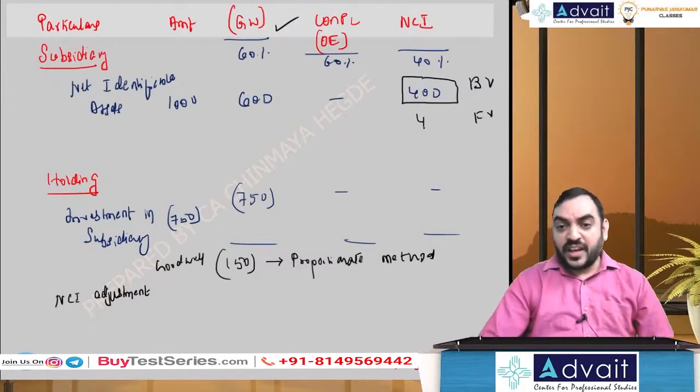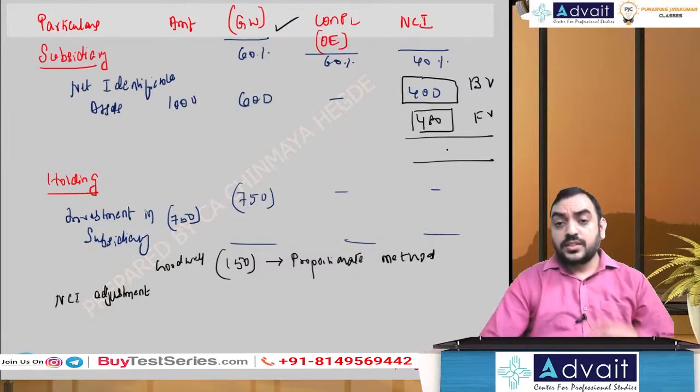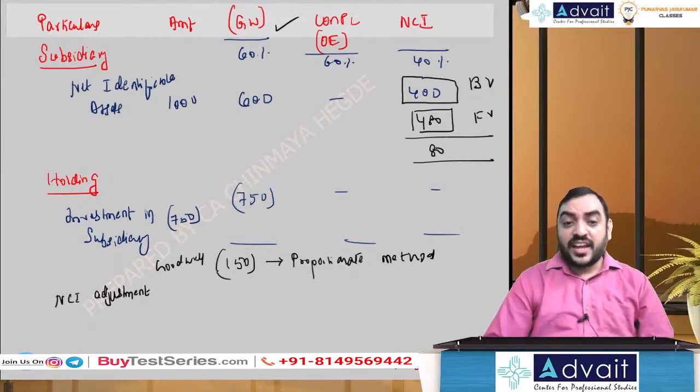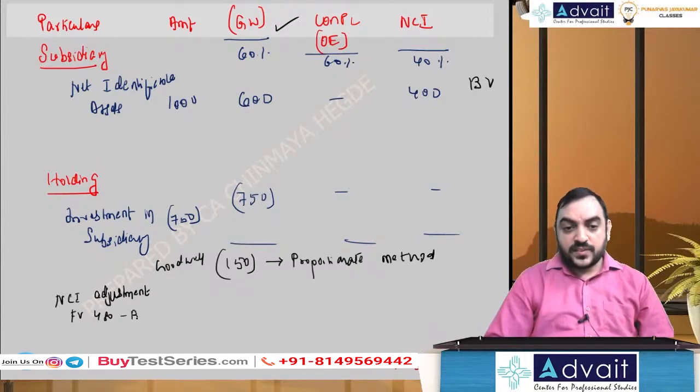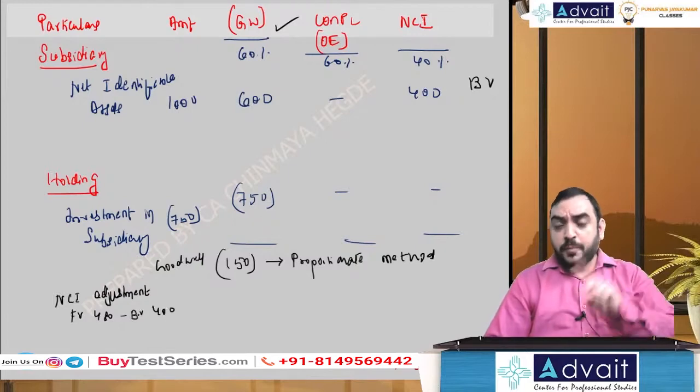Fair value is taken as 480. So what is the incremental amount? The increase in the fair value is 80, right? And that is what I call a fair value adjustment, NCI adjustment. That is, NCI adjustment is fair value 480 minus book value 400. That's the difference from proportionate method to fair value method.